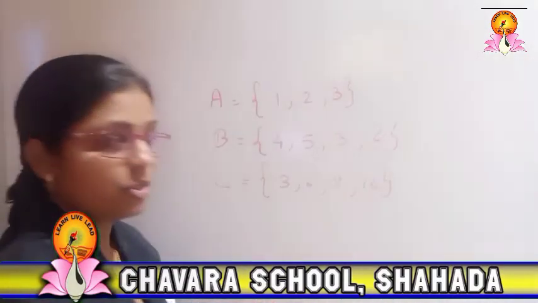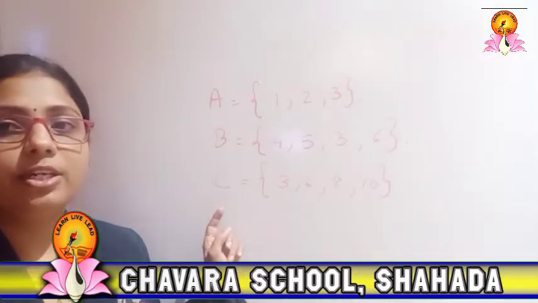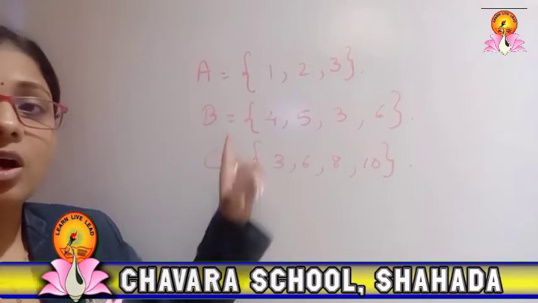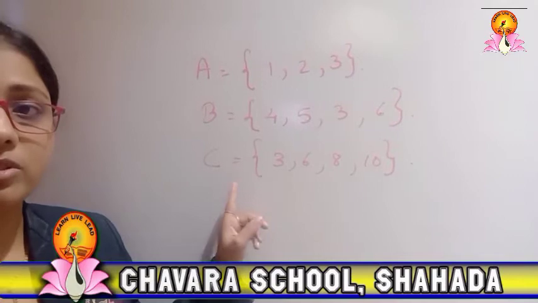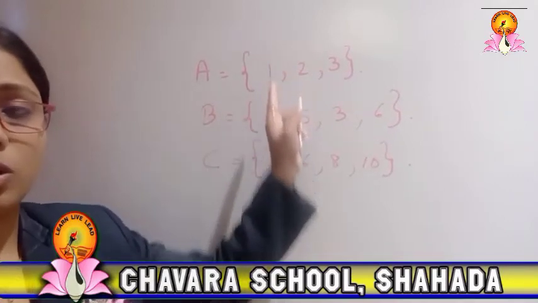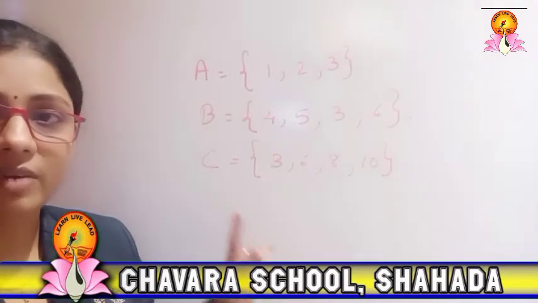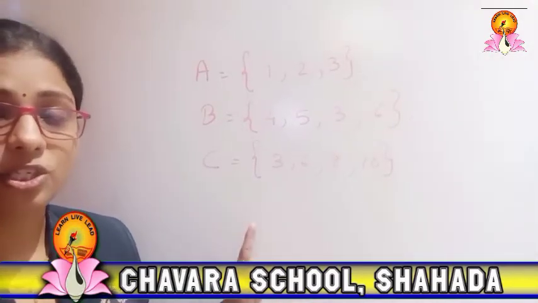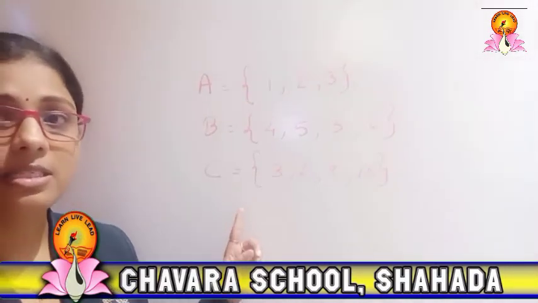My dear children, here you have to see whether all the elements are there, and second, observe if any element is common in all 3 or any 2. While writing the union, you write a common element only one time. This is the speciality of a set. There is no repetition of any element in a set.